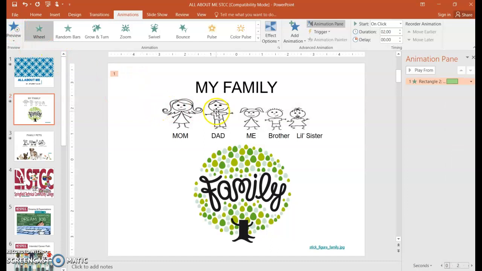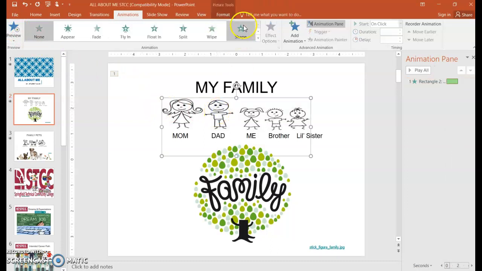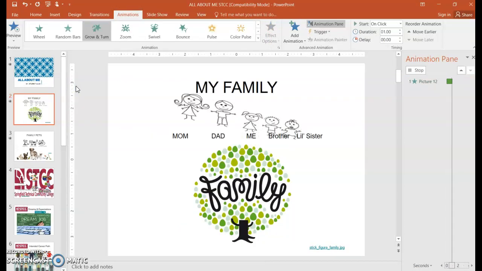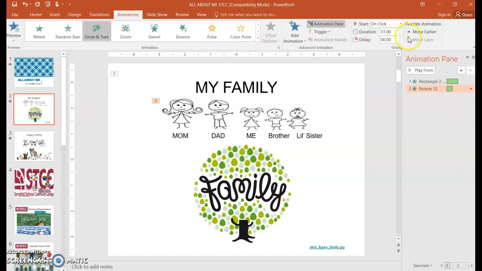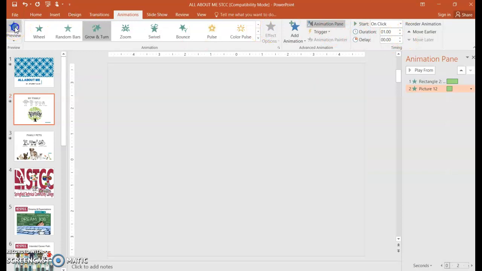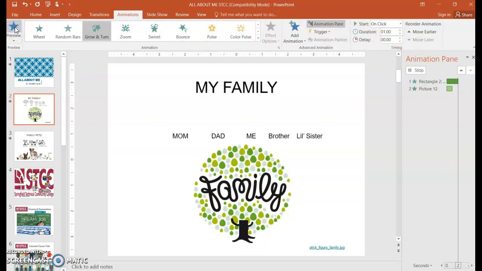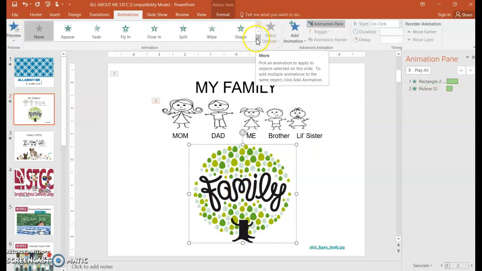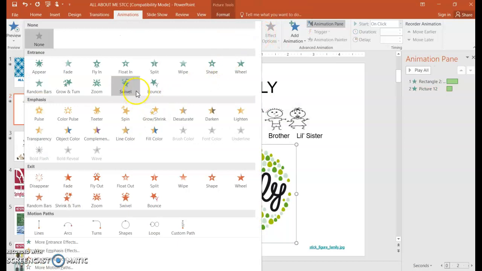And then I'll select the drawings, the figures, and I'll select something from here. I'll choose grow and turn. There are no options, but I can change the duration. I'll preview it again. There's my placeholder, and then now the drawings, and they're numbered. Now I'll go to the tree, and for the tree I will choose swivel.